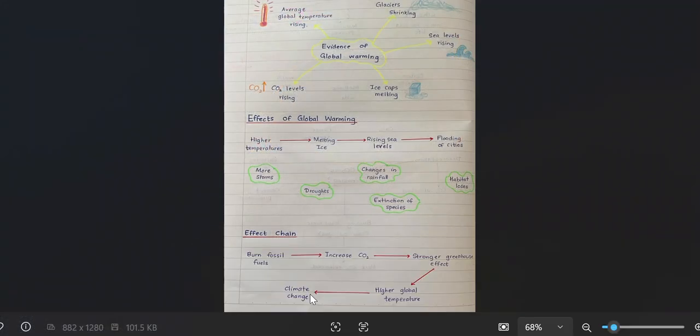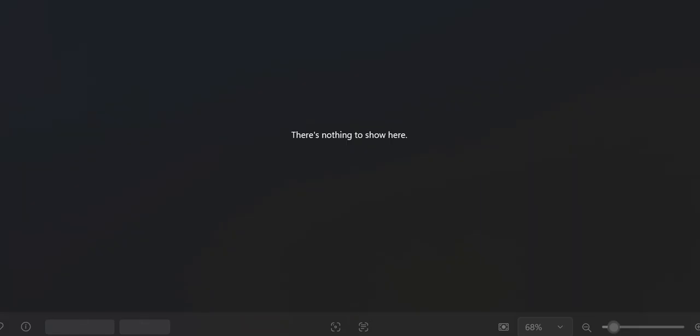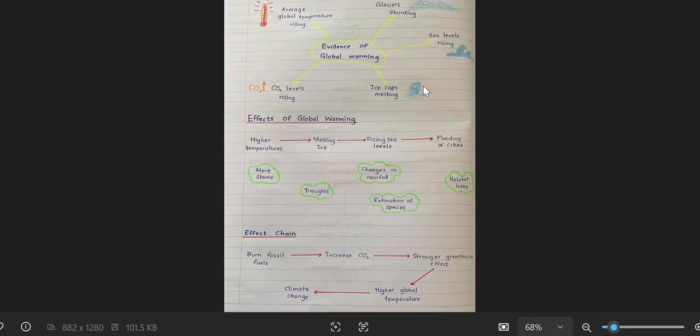Next one is, right, in the next one, I'm not that good at drawing, so don't laugh at these pictures. I have just drawn to show what these things are telling. So what are the evidences of global warming? One is the carbon dioxide levels rising, which we can tell using the graphs given in your textbook. Yes. Right? So there is a graph in the textbook which shows how much the carbon dioxide levels are increasing over the time. Yes. So another one is ice caps are melting.